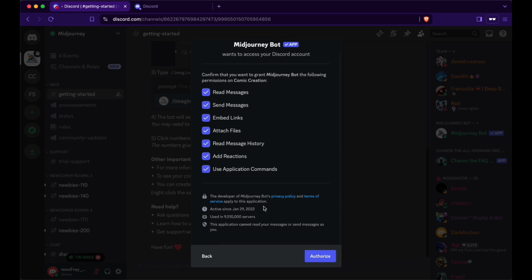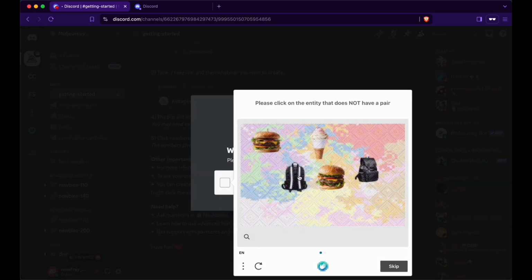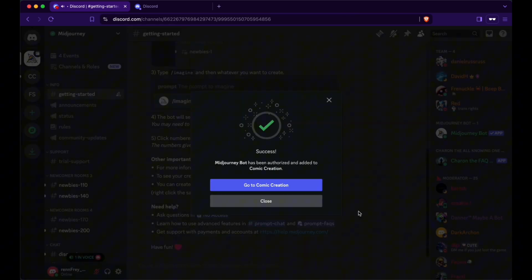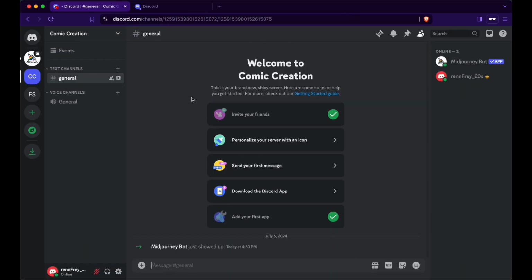Leave all of this accepted, authorize, and now verify that you are human. Might have to do a captcha like me. And now inside of the comic creation server, we have the Midjourney bot.